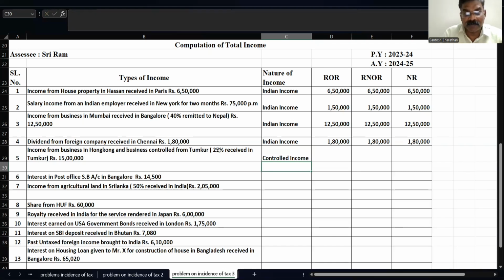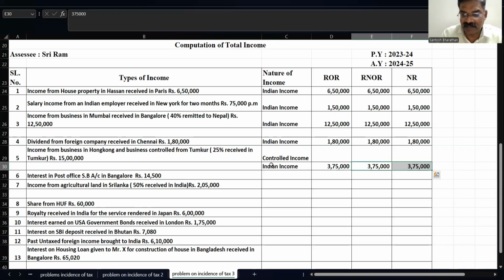One more income is there. Out of that, they say 25% received in Tumkur, rupees 15 lakhs. If it is received in India, we treat that as an Indian income. So first, 15 lakh into 25% comes to around 3,75,000. Since it is an Indian income, it is taxable in all the three cases.